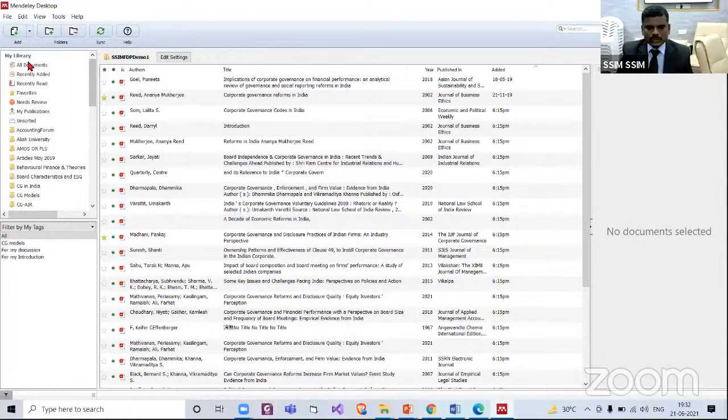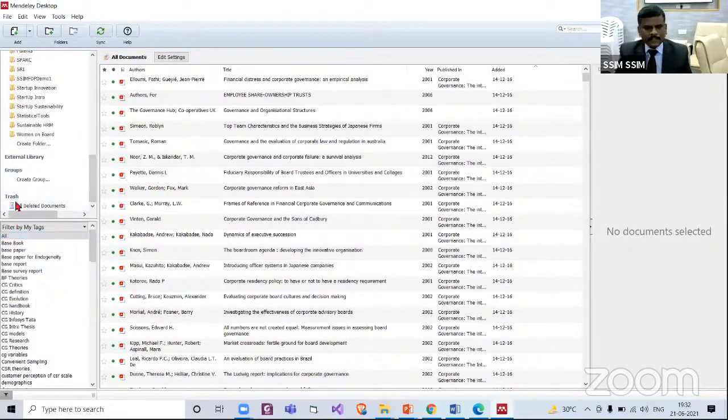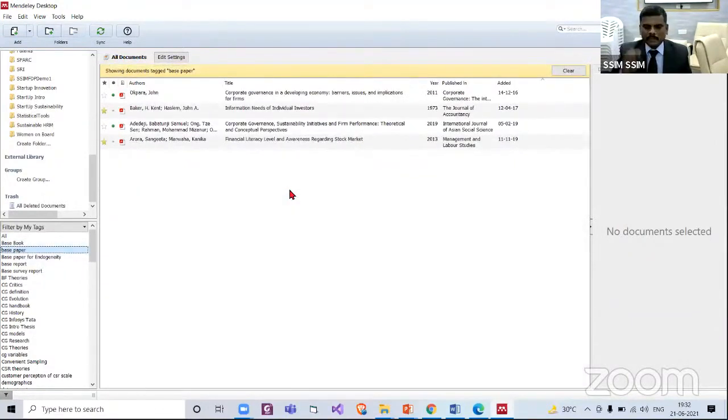See, I'm going to All Documents. Now, madam, are you with me? Is my screen visible? Yes. Now, these are the tags I have for my Mendeley library. Whenever I go to my professor, he asks, what is your base paper? Whenever I go to my doctoral committee meeting, members ask, what is your base paper? I may not remember, so I click this. Sir, I have 4 base papers. Do you have any report? Yes, I named it as base report.